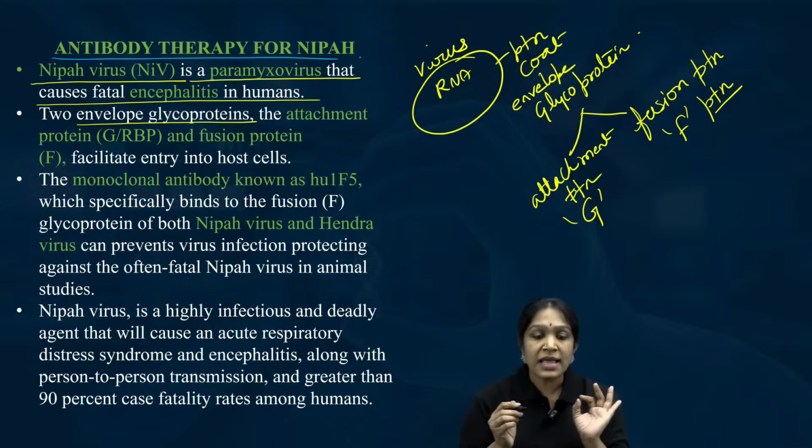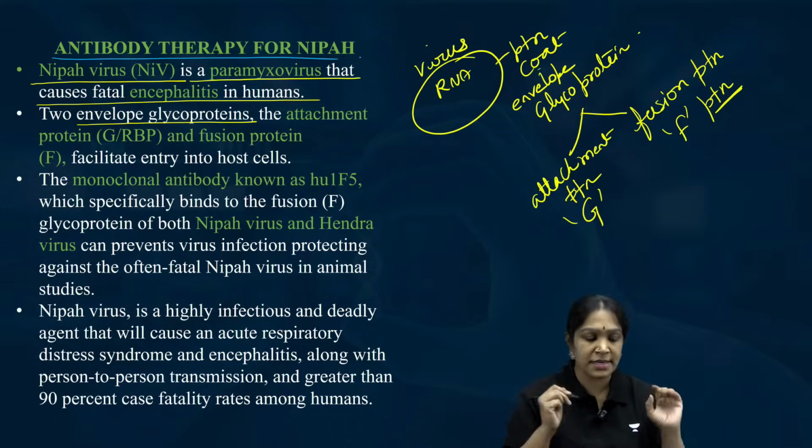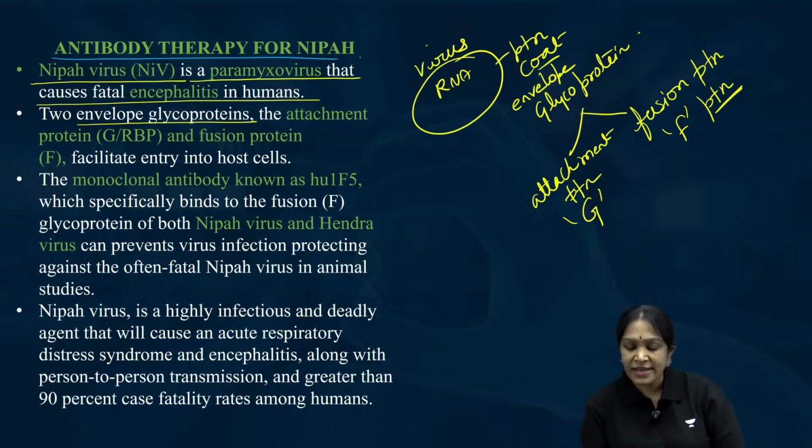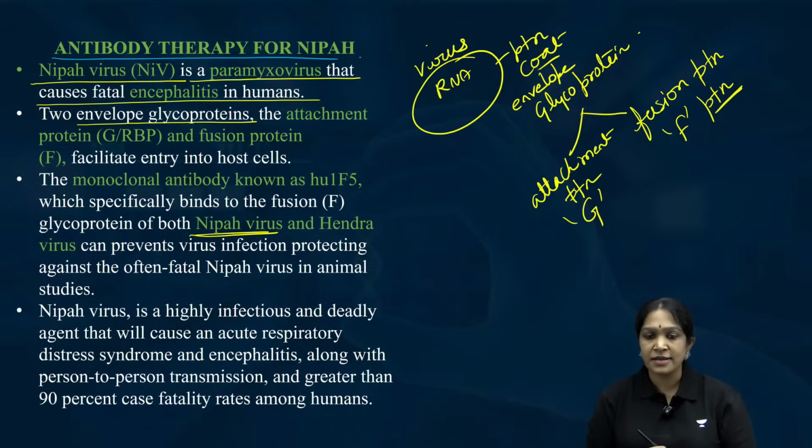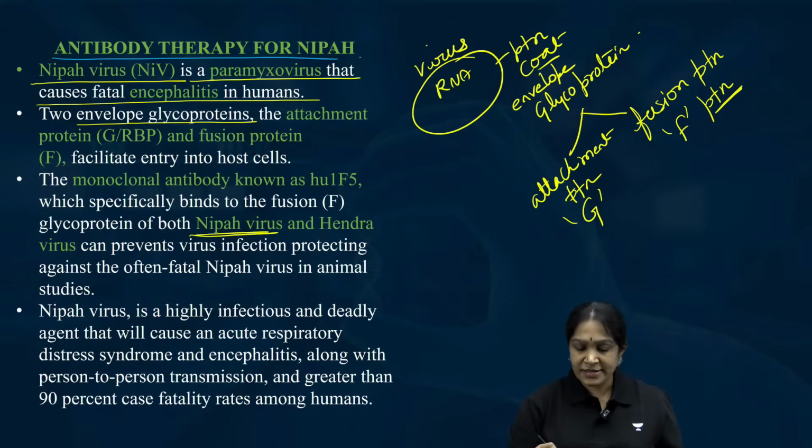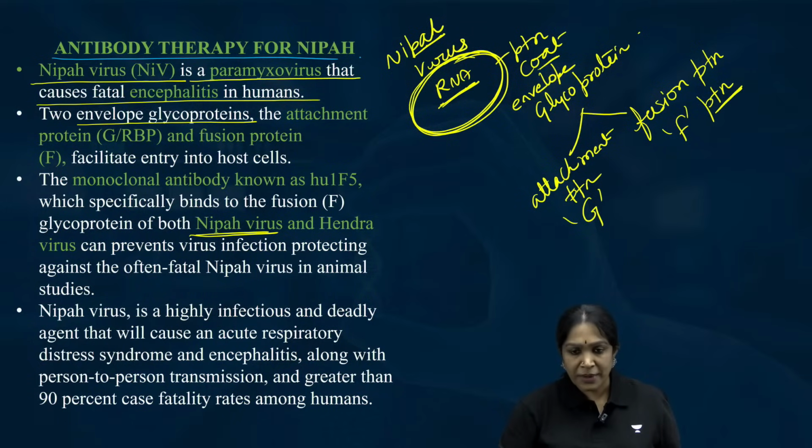Where are they? In the envelope, in the coat of this virus. Which virus? Nipah virus. Is it clear? This is RNA. This is the protein coat. I repeat, Nipah virus. This is RNA. This is the protein coat. The coat is nothing but the envelope glycoprotein. It has two proteins in that. First one is attachment protein called G protein. Second one is fusion protein called F protein.